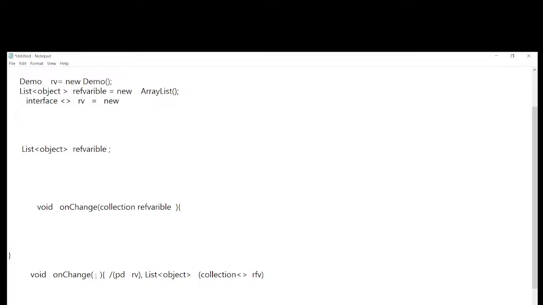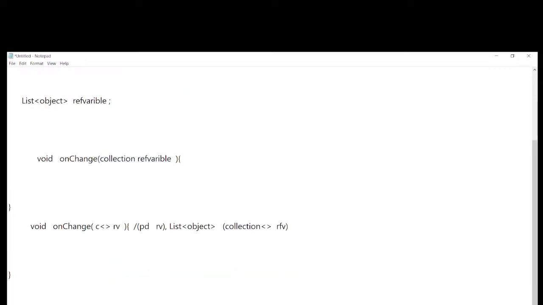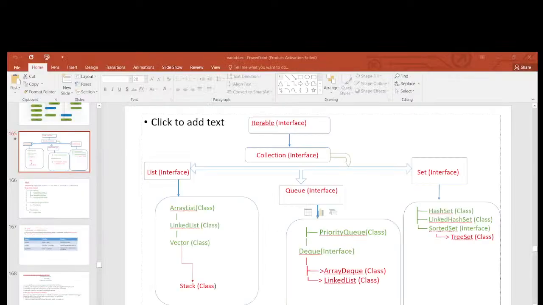And here you can write class name or reference variable. This is one case. Second case, collection and their reference variable. But what I'm trying to make a point here, you have to identify this one. In the parameters, not all the time only primitive data type and variable. Sometimes they will pass class name or reference variable. Sometimes they will pass collection and reference variable. You have to identify that one. Clear? This is one thing.